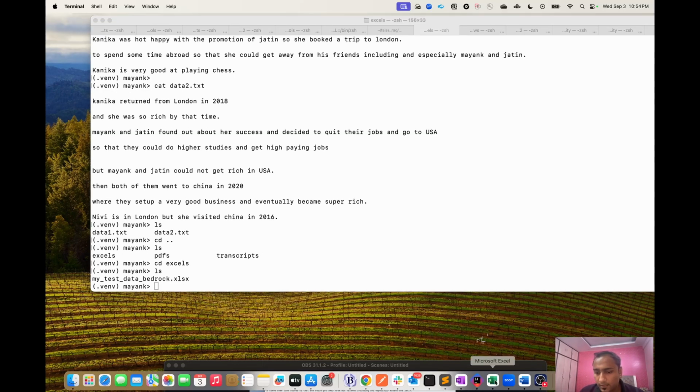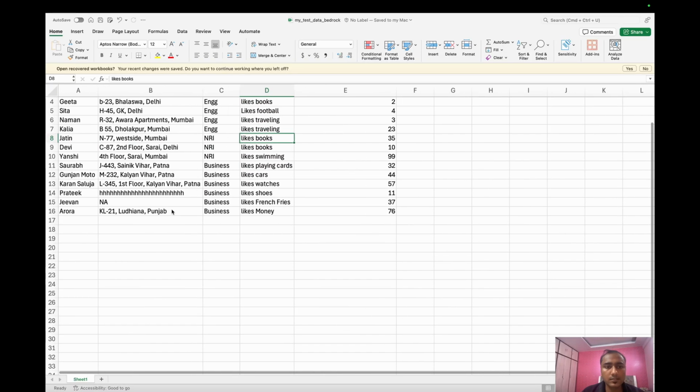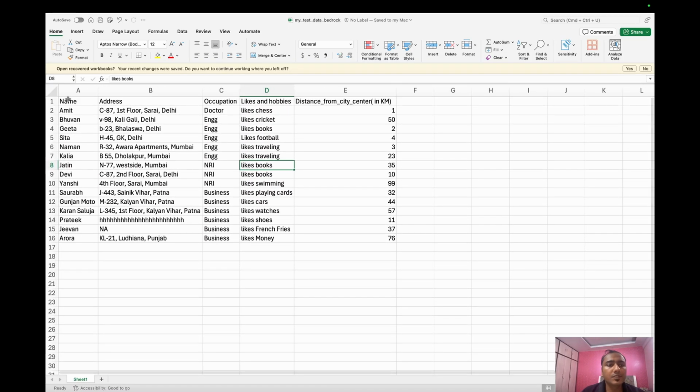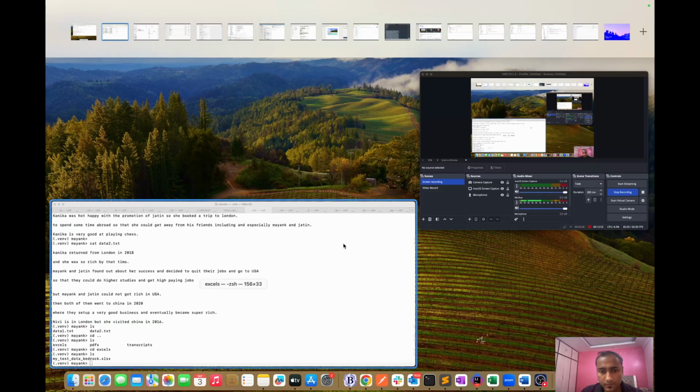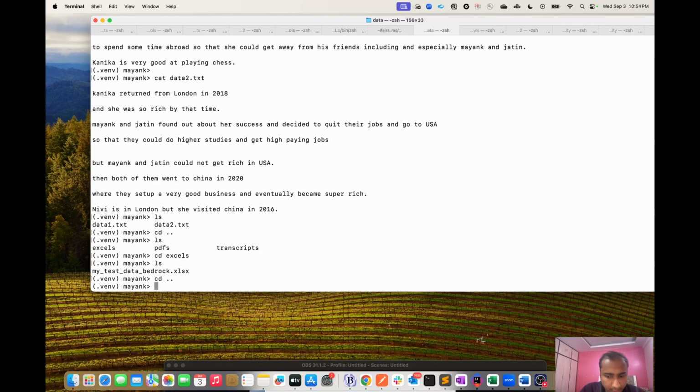To show the contents of the Excel file, let me come over here. This is just a simple file where I have name, address, occupation, likes and hobbies, and distance from city center for some people. This Excel sheet is stored at this location in the Excels. PDF is empty as of now. I'm not going to generate any embeddings from PDFs. Let's go back.